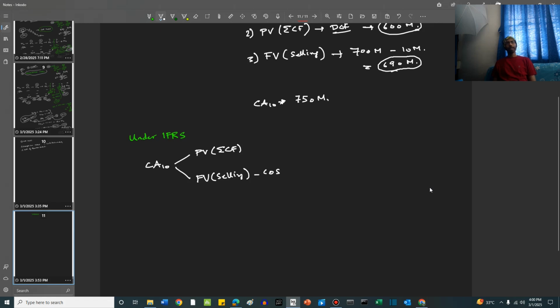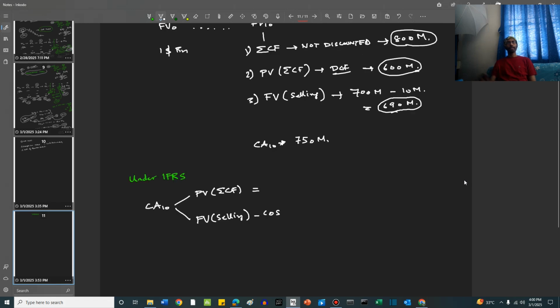The present value is 600 million. The fair value when sold minus cost of selling is 690 million, right? And the carrying amount is 750 million, right? So obviously the carrying amount is more than each of these values.